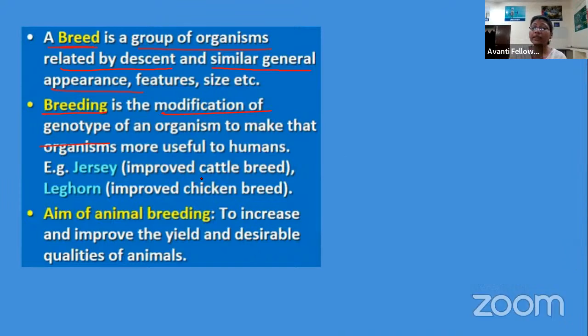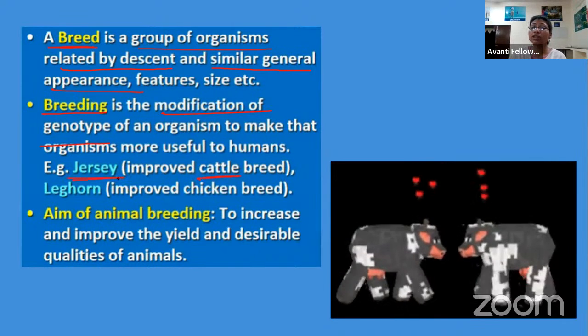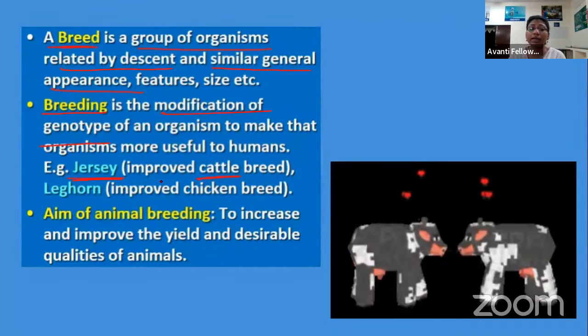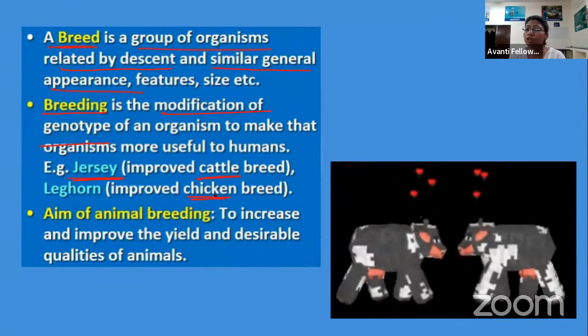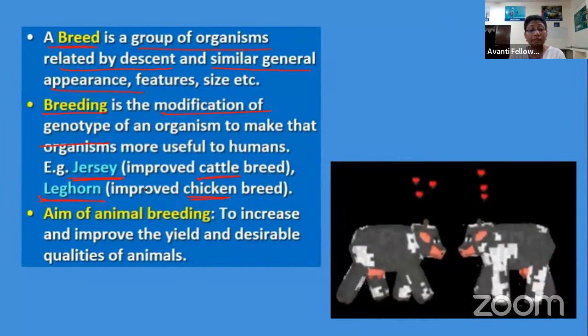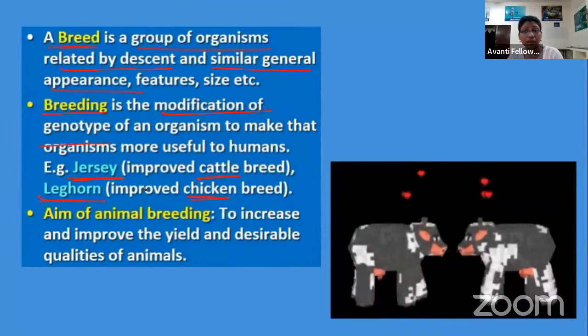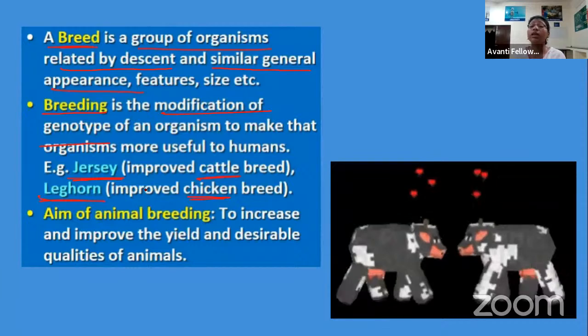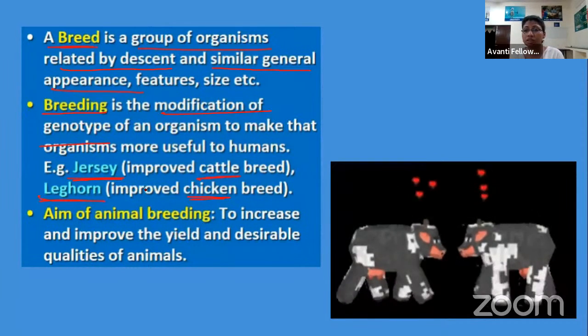As I have talked about in cattle, we are looking for the Jersey cows because they are highly milching cows, right? And for the chicken in poultry farming, we have the Leghorn. So these are the improved varieties. They are the birds and animals which have better features.